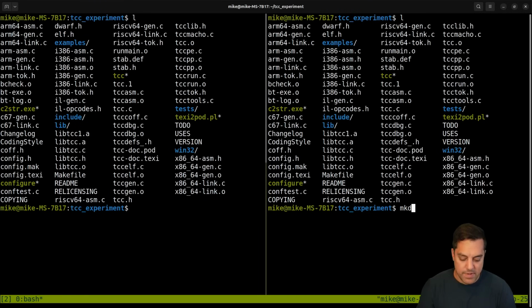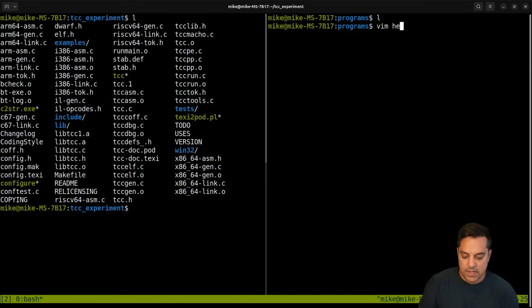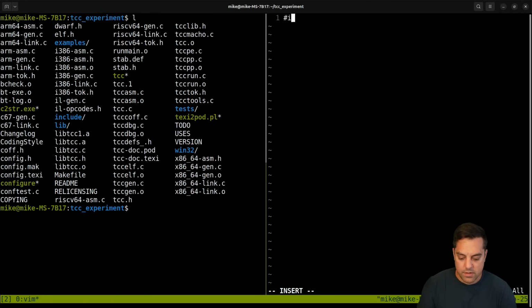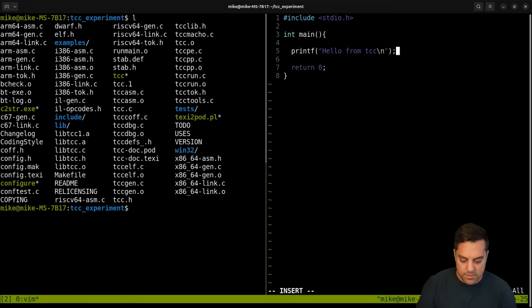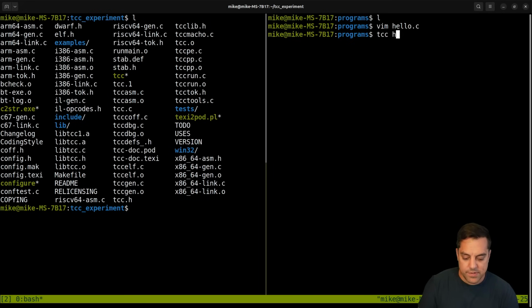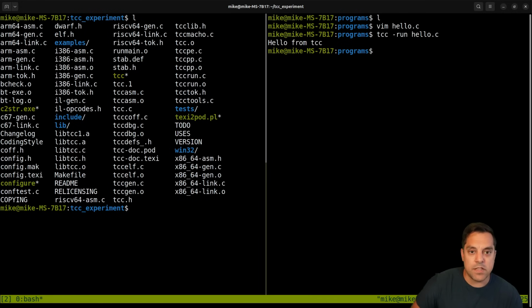Let's just go ahead and make a directory called programs, and pop into there. Hello C. So let's see if we could just use the standard C headers and these types of things. Let's return 0, printf hello from TCC. Put a little end line there. Okay, so let's just do TCC hello and run here. I'm not even going to bother with all the executables and stuff. And there you go. No compile, no link step.